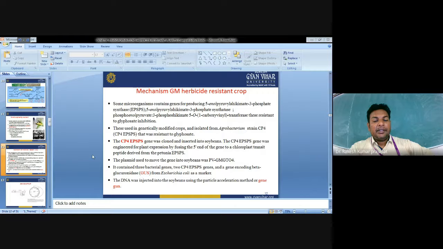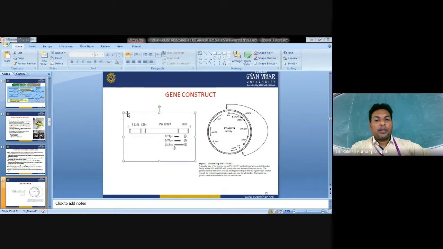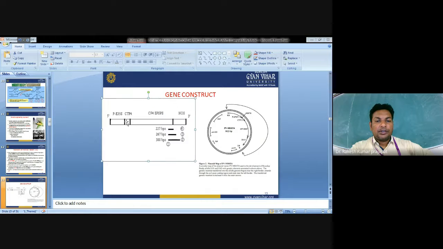It contains three different bacterial genes: the CP4 EPSPS gene, and a gene encoding beta-glucuronidase, GUS, from E. coli as a gene marker. GUS as a marker shows whether the gene is expressed or not. The DNA was injected into the soybean using the particle acceleration method, the gene gun method, to insert this gene into the genome. This is the gene construct developed for the EPSPS gene introduction.